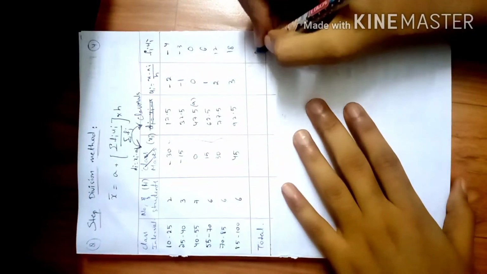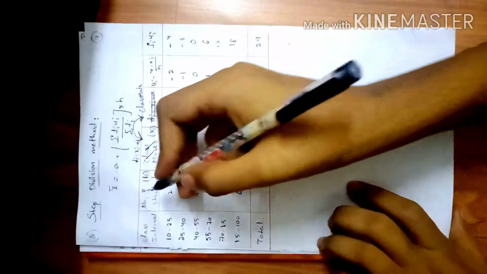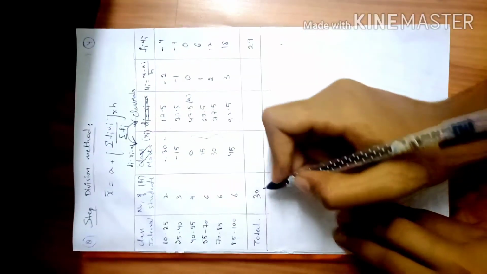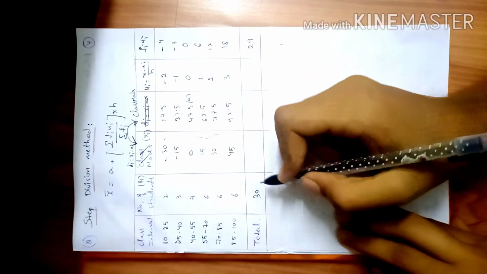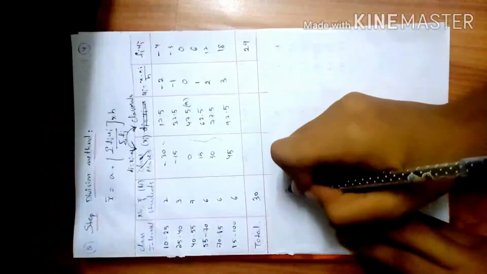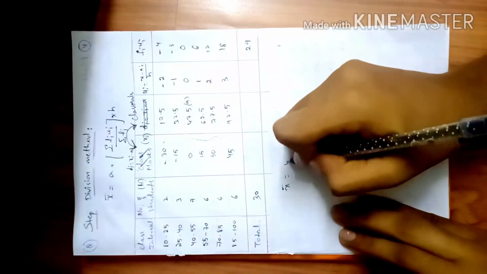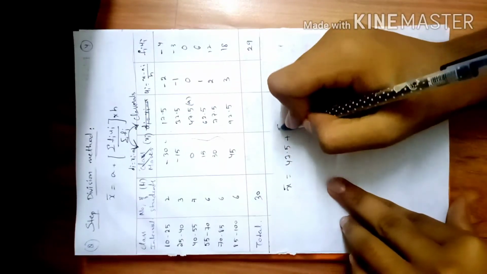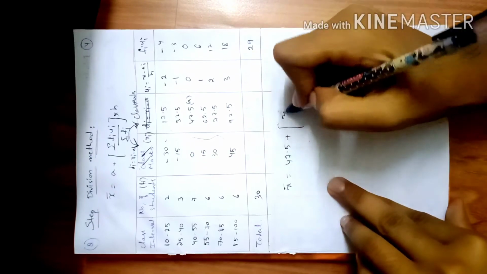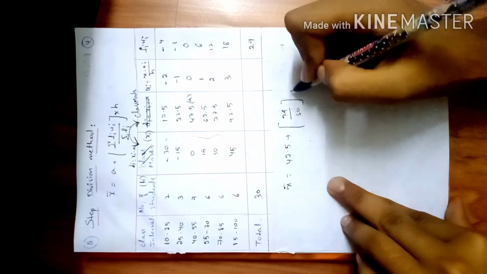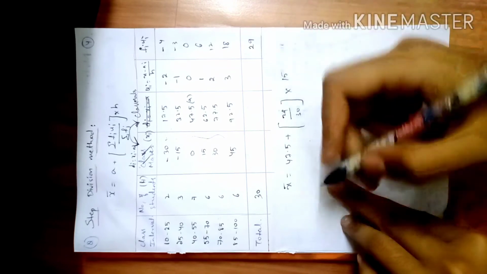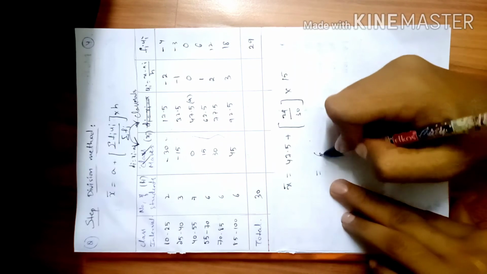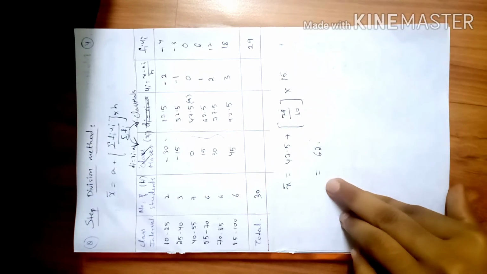So whenever you add all these values, you will land up at 29, and we already know the number of students is 30. Now, for finding the mean, I use this formula, that is x bar is equal to A plus sigma fiui by sigma fi into h. What is the A value? 47.5, because I subtracted it earlier, so I need to add it here. Sigma fiui is 29, sigma fi is 30, and h is 15. So after solving this, you will get a value of 62. This is also equal to the previous methods.